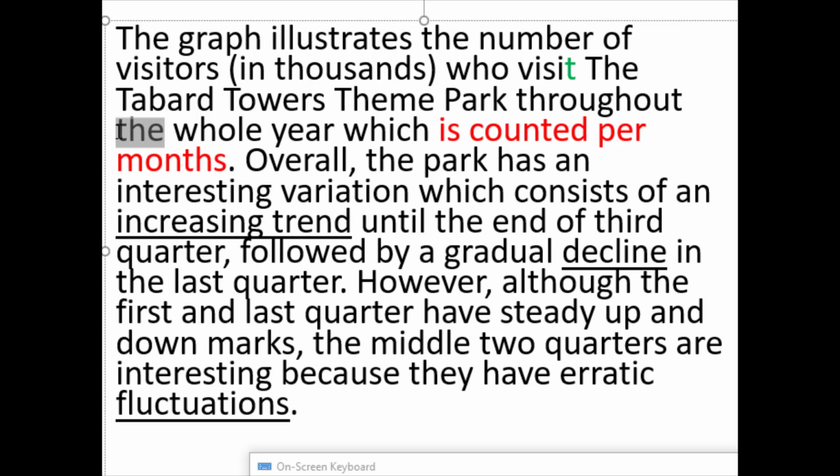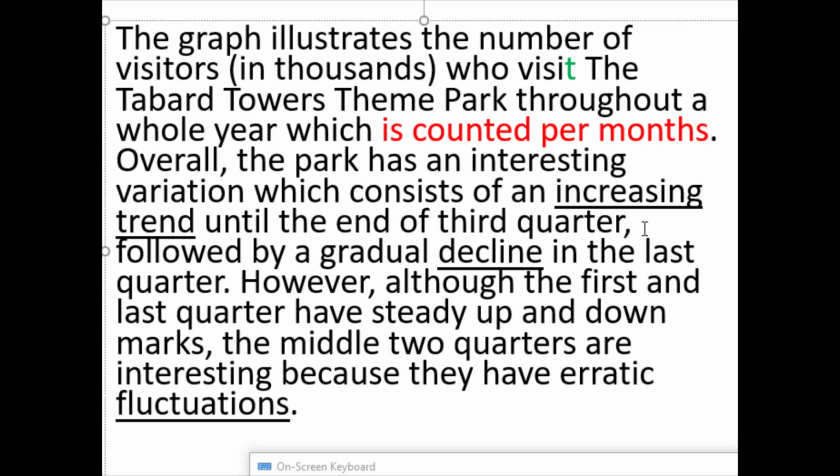Again, here we have the, but I don't know which year this refers to. So why don't we change that to throughout the whole year, which is counted per month. Now, per is followed by the unit. The unit should be singular. So per month, per day, per hour, per person, per whatever it is. This noun should be singular. But the whole year is not counted per month. That's not what the writer is trying to say.